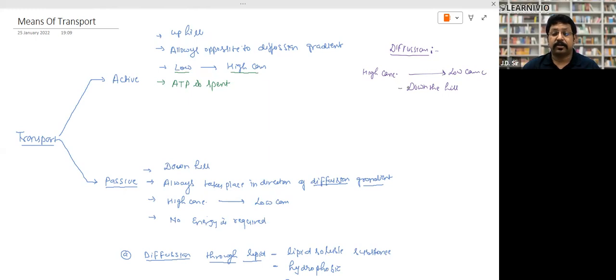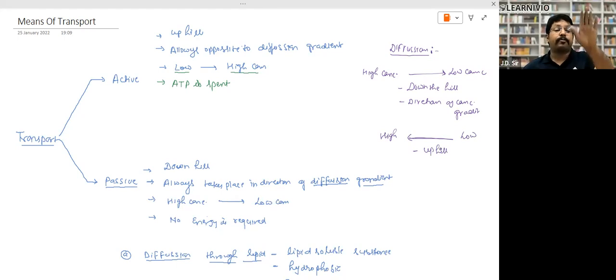And this is called in the direction of the concentration gradient. So what is the direction? From high to low. That is the direction of the concentration gradient. But if we have to reverse this process, meaning from low concentration to high concentration, this phenomenon will be called uphill.